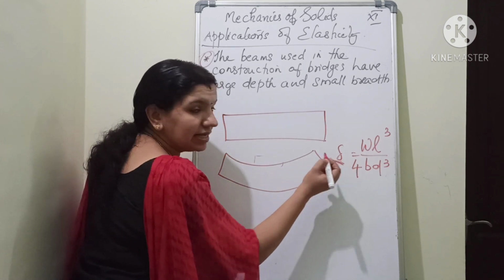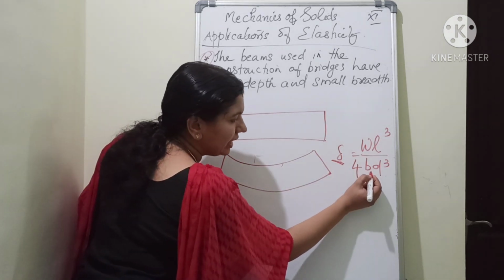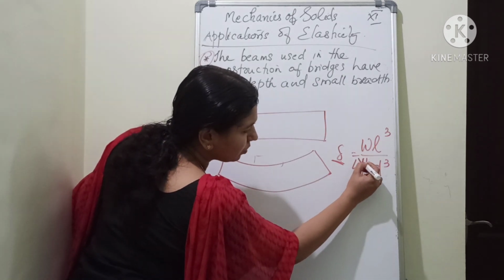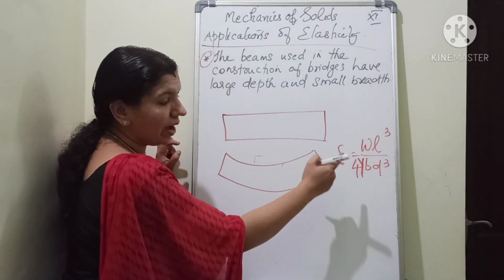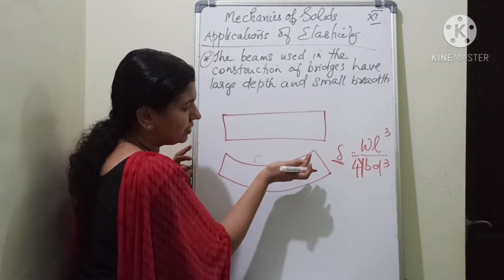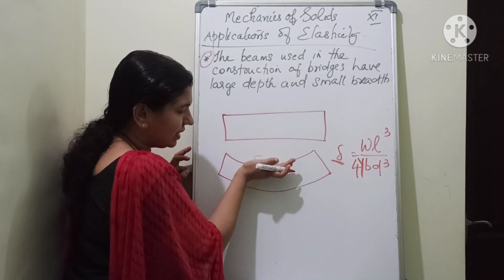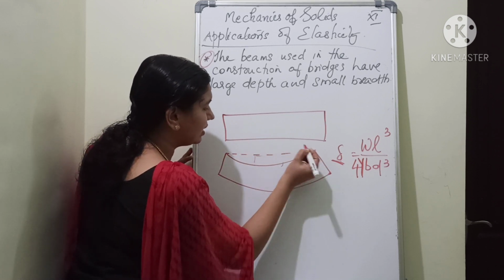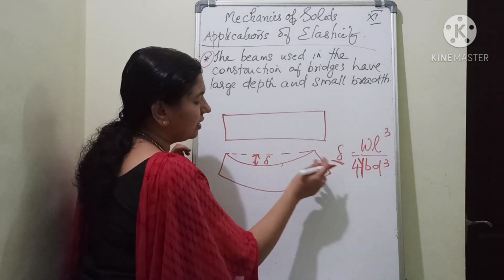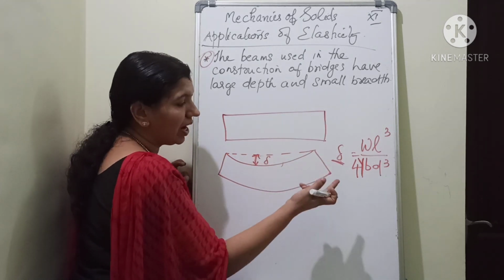In order to decrease the depression, sorry, one more term is there. Young's modulus is also there: delta equals WL cube by 4YBD cube. So in order to decrease this depression, which is given by delta, what do we have to do?